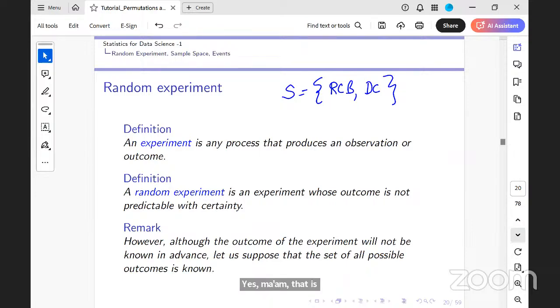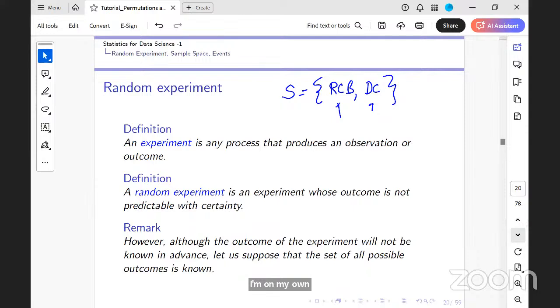So what is a random experiment? Here I know the outcomes. What are the outcomes of this experiment? I know either RCB would win or Delhi Capitals would win, but I do not know with certainty which outcome is going to happen. Is that clear?